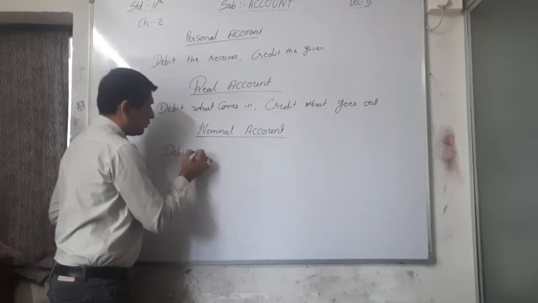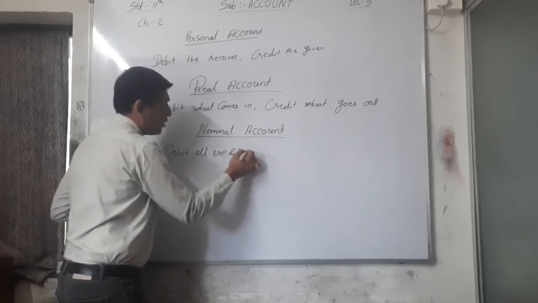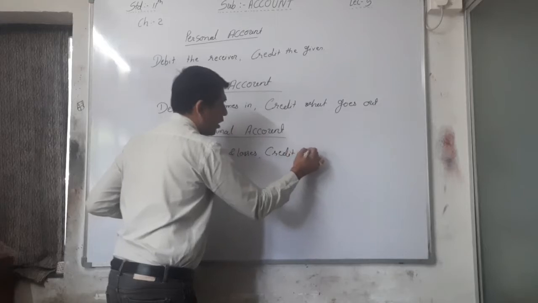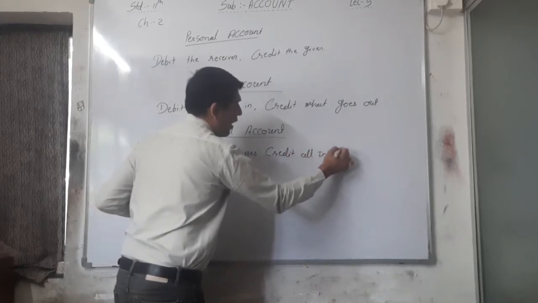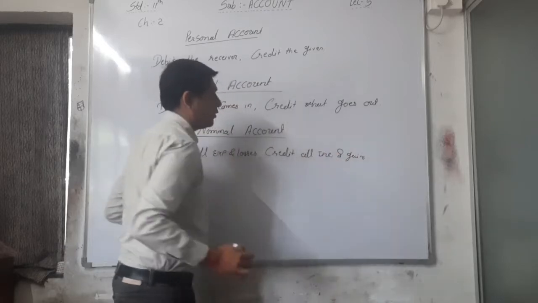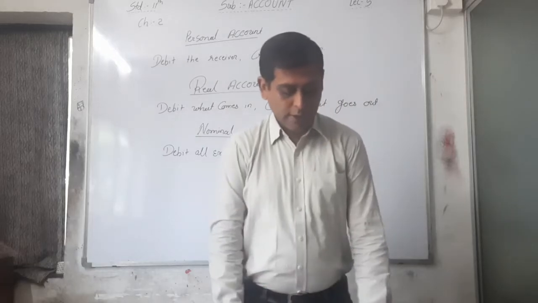Debit all expenses and losses, credit all incomes and gains. Right? Okay, I am reading that.